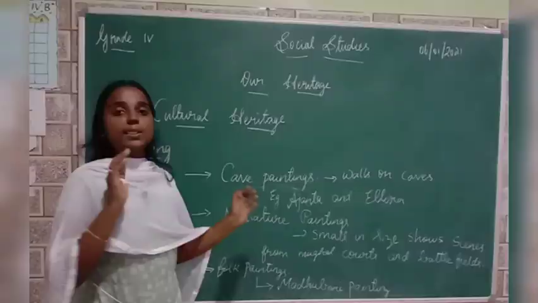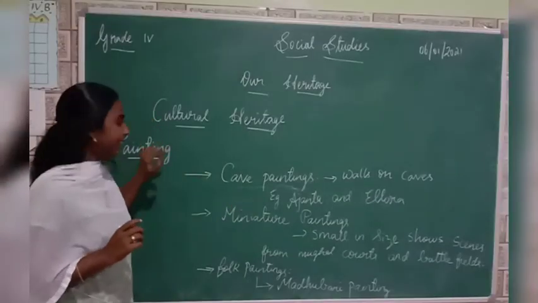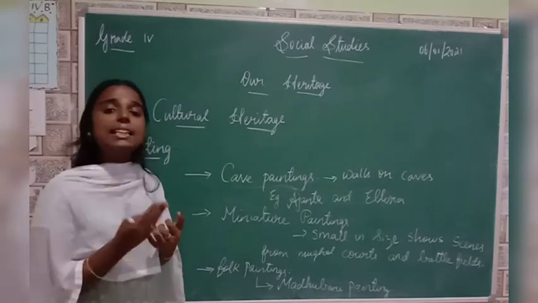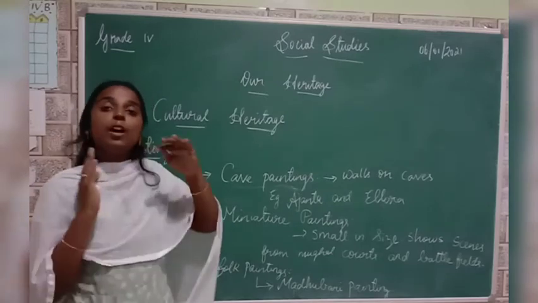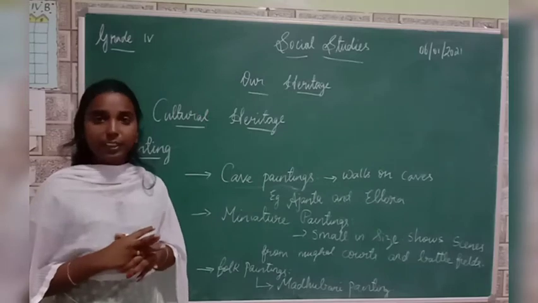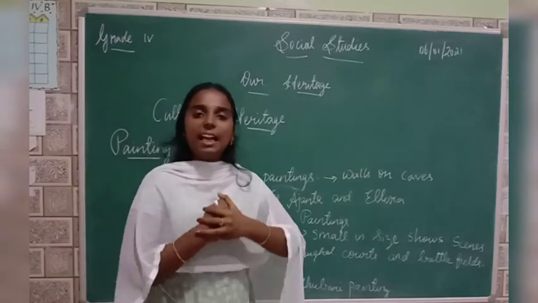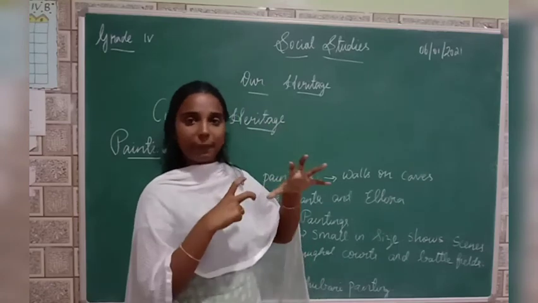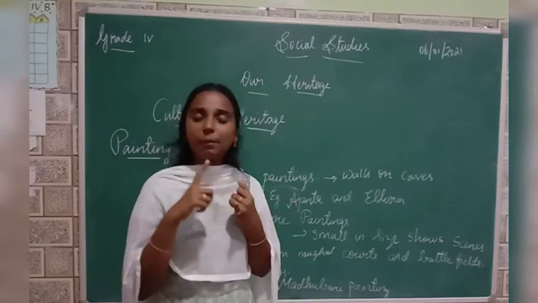Understood? So the next example of cultural heritage is painting. Okay, so our India has a lot of paintings and different types of paintings from our ancient age itself. Okay, so how these paintings are helpful to know us about our history? How? So from these paintings, sometimes they might have drawn about a king, right?